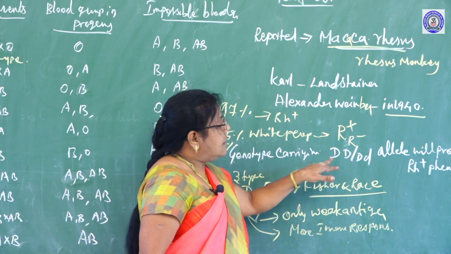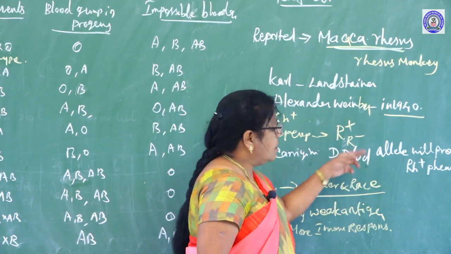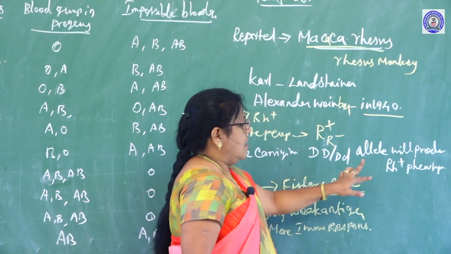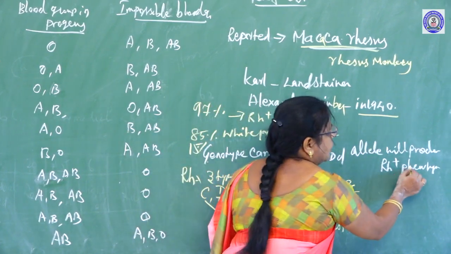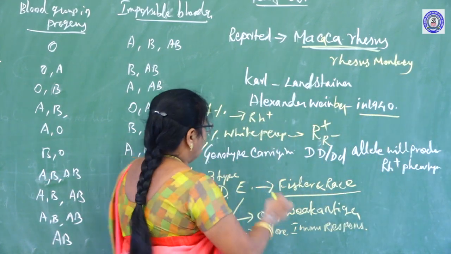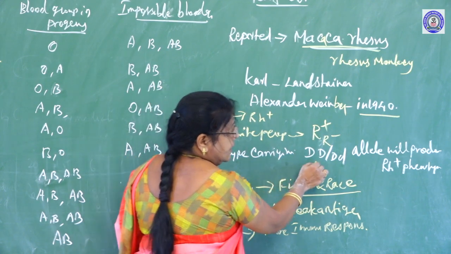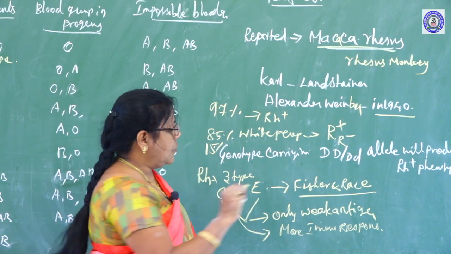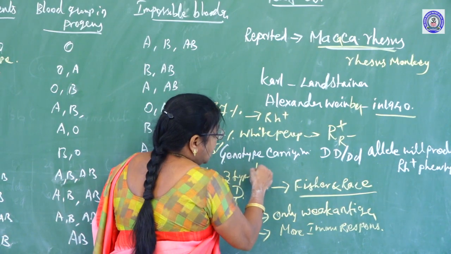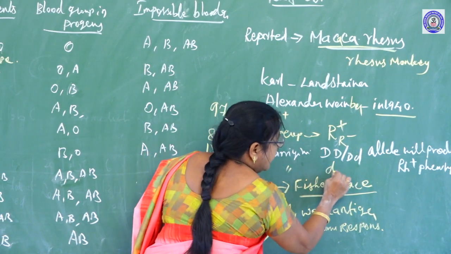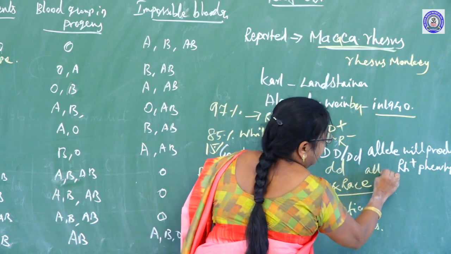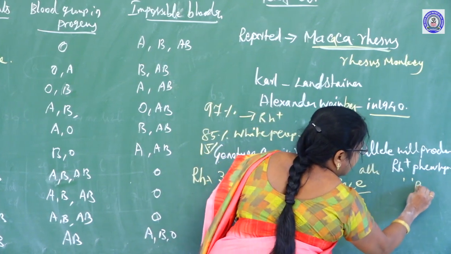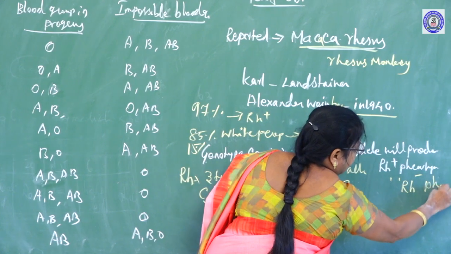Genotype carrying D and D or Dd allele will produce Rh positive phenotype. Genotype carrying DD or Dd allele will produce Rh positive phenotype. Genotype carrying dd allele will produce Rh negative phenotype.